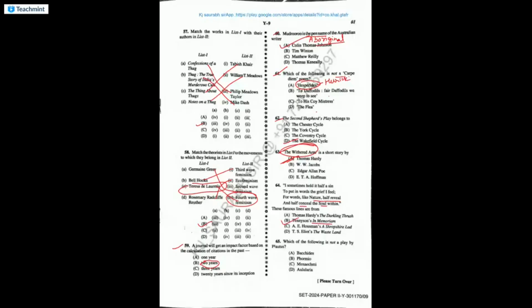Which of the following is not a play by Plautus? Plautus is a classical comedy writer. Phormio is not written by him. Bacchides, Menaechmi, and Aulularia are written by Plautus.